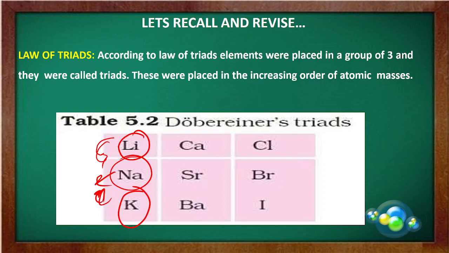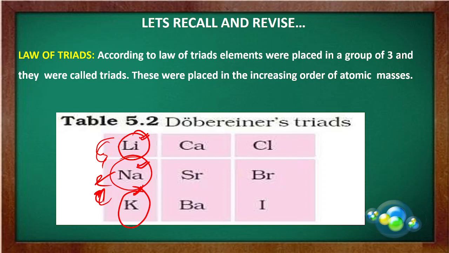Dobereiner's relationship is referred to as the law of triads. It seemed to work for only a few elements, and it was dismissed later. Now what was the reason it was dismissed? The reason was that it was only valid for a certain number of elements, and it did not explain much. It was just giving a rough picture that yes, some relationship is there between these elements, but what that relationship was, was not clearly reported by Dobereiner. So it was dismissed as coincidence.